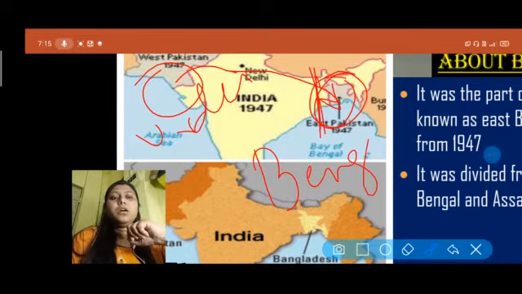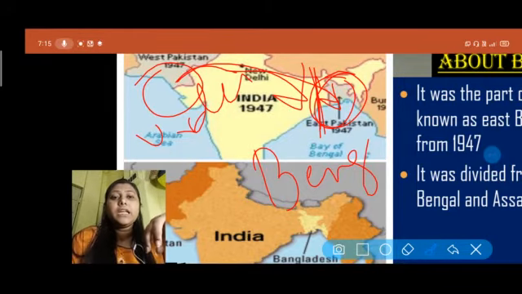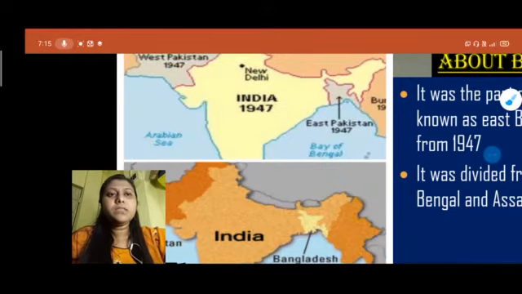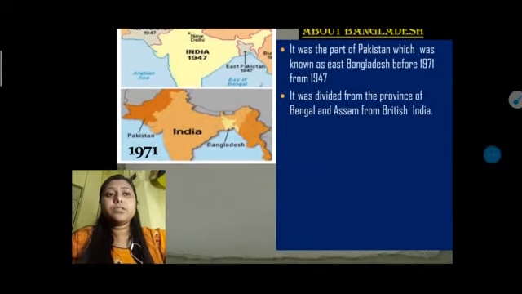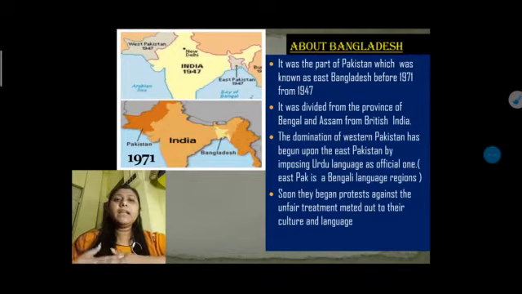They prefer to speak Bengali, and when West Pakistan imposed its language on East Pakistan, declaring that Urdu should be the national language in East Pakistan as well, the people of East Pakistan did not like to be under West Pakistan. This is the first reason they stopped liking the West Pakistani government. And soon they began to protest against the unfair treatment of their culture and language.